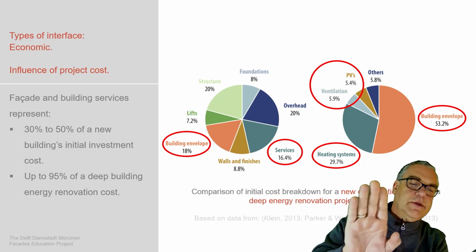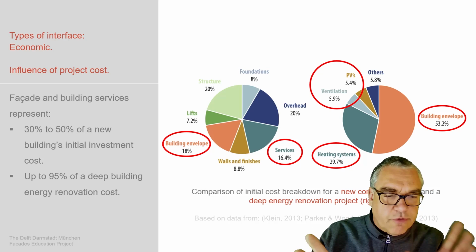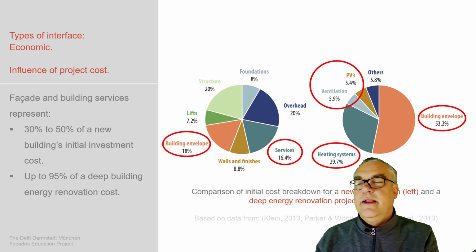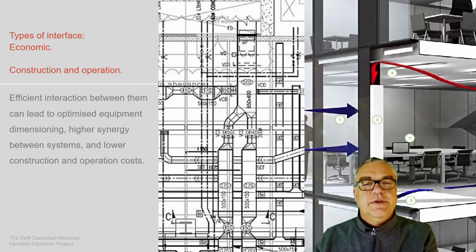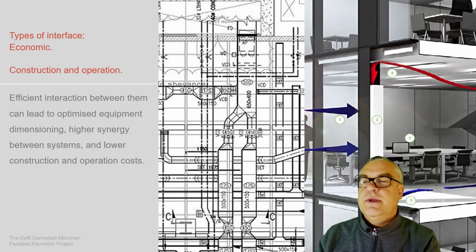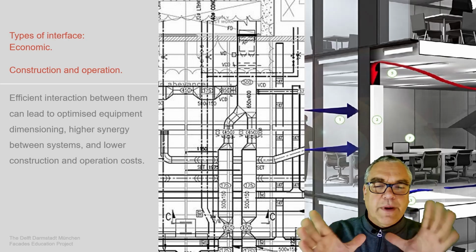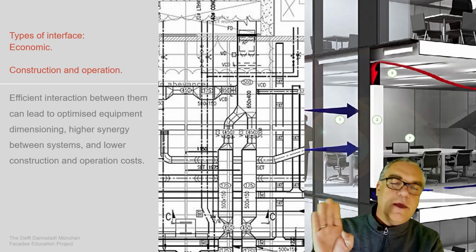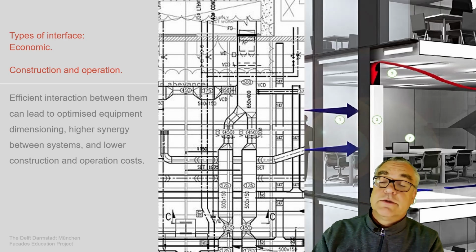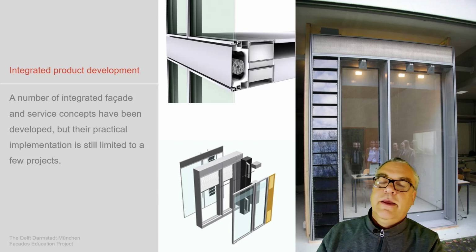And if it is an existing construction, which is going to be refurbished, a heating system, building envelope system, ventilation, because structure is already built, it's even more. It may end up in 90, 95%, as these numbers say, being related to the renovation of these services. Construction operation, efficient interaction between them can lead to optimized equipment dimensioning. So if we define very wisely the G and the U value for our facade, we may reduce the need of heating or cooling for our systems, and it lowers the costs of construction, obviously, and by that also for the operation.